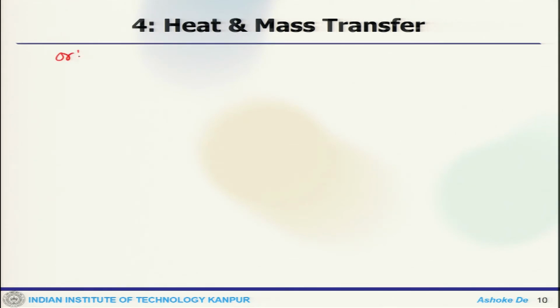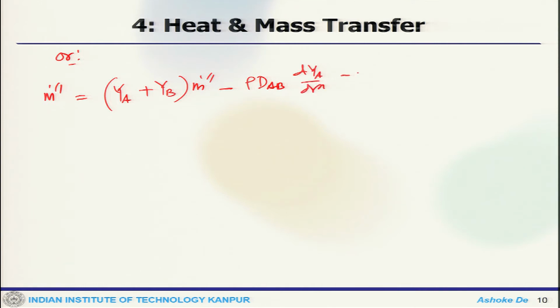Or one may write m dot equals y A plus y B times m dot, minus rho D AB dy A by dx minus rho D BA dy B by dx.